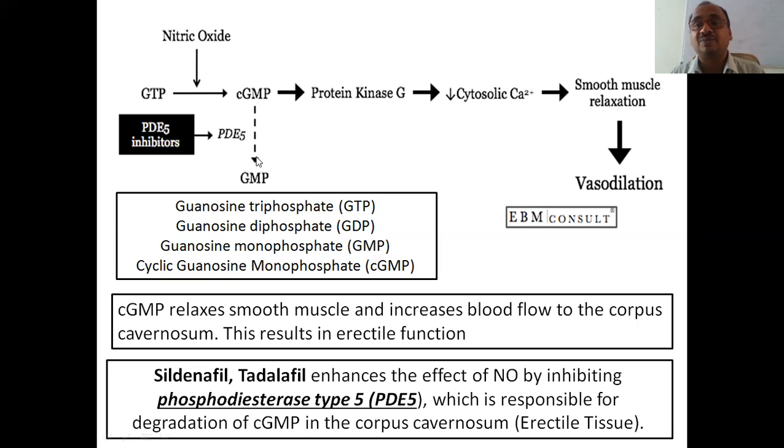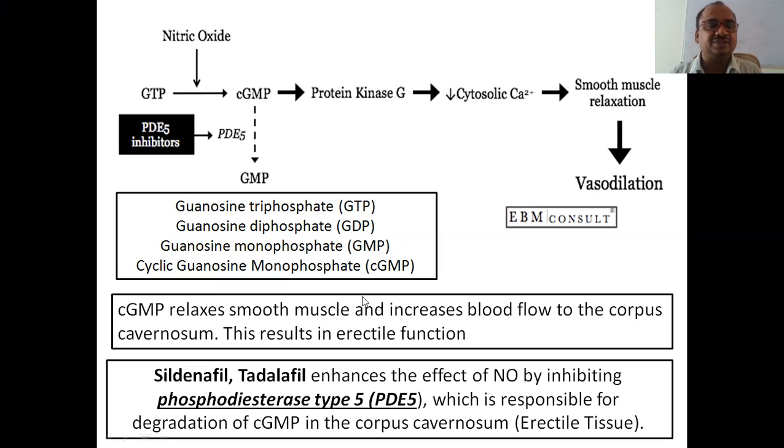Actually, this should not be occurring. So these are PDE5 inhibitors, Tadalafil, sildenafil. When it is inhibited, cGMP will be there, so cGMP happily supplies the blood, smooth muscle relaxation, vasodilation, proper erectile function will be there.